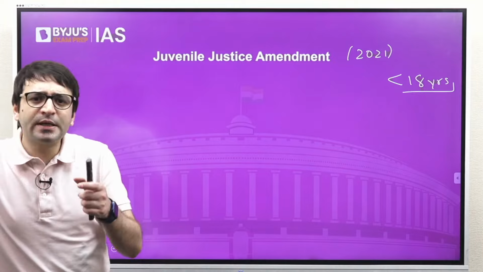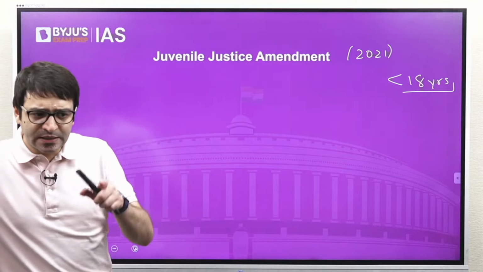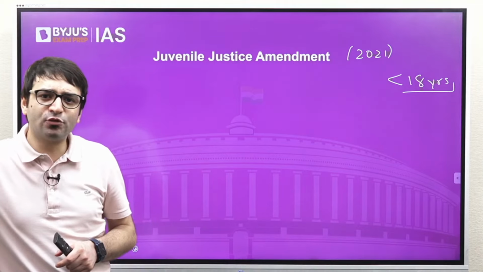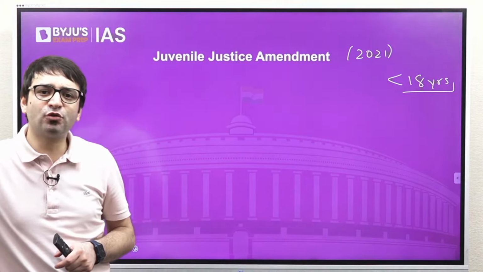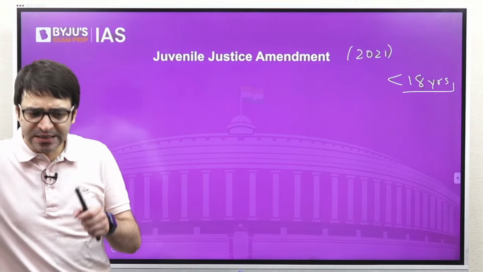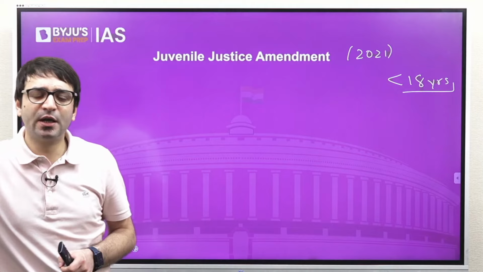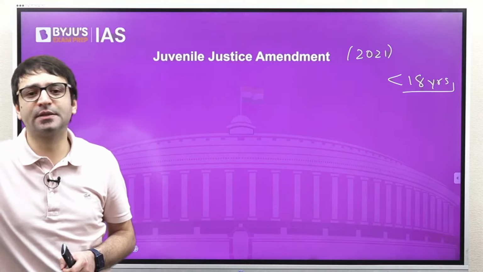There was a lot of hue and cry that this individual who is less than 18 years, if he is old enough to rape, he is old enough to hang as well. But since he was a few months short of 18 years of age, he could not be tried as an adult.